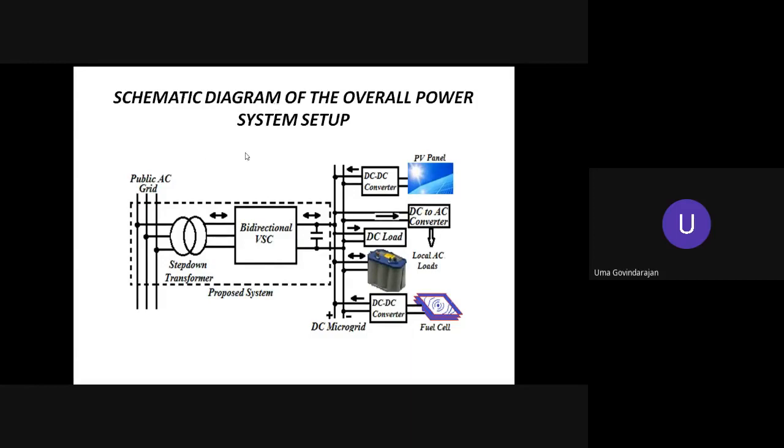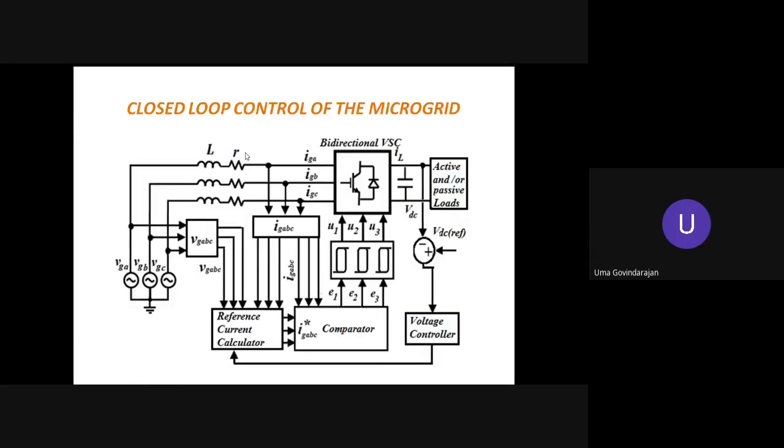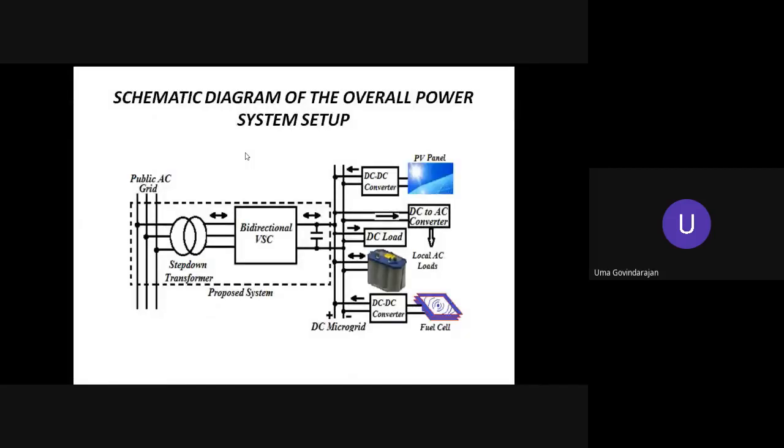So here I am using a bidirectional voltage source converter, which is capable of working in the 4 quadrants. This bidirectional VSC can work in all the 4 quadrants of the VI plane. The current drawn by the load can be made to be in phase with the supply voltage. The current can be made to lag the supply voltage by 90 degrees or lead, or at any desired power factor angle, we can achieve this by using this bidirectional VSC.